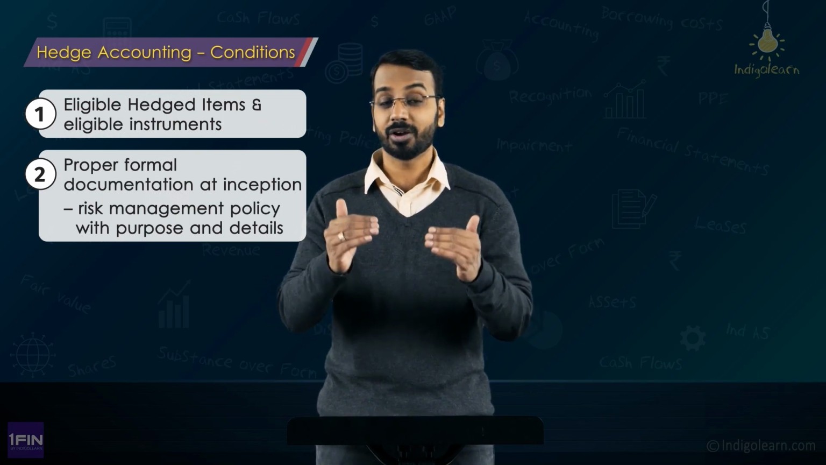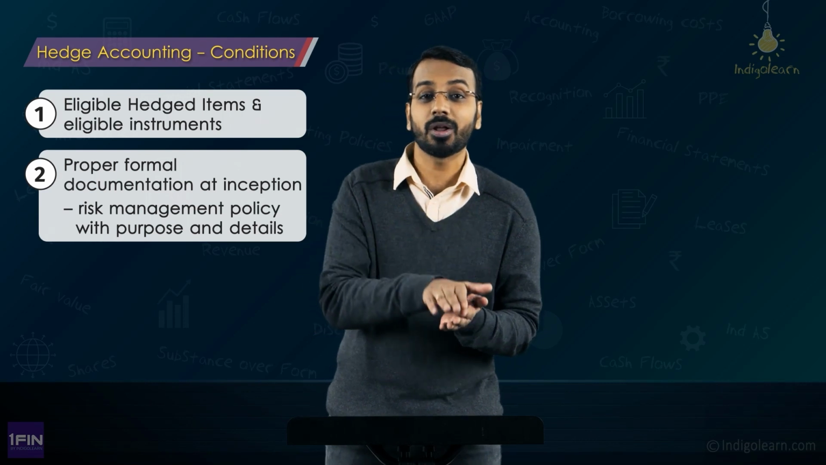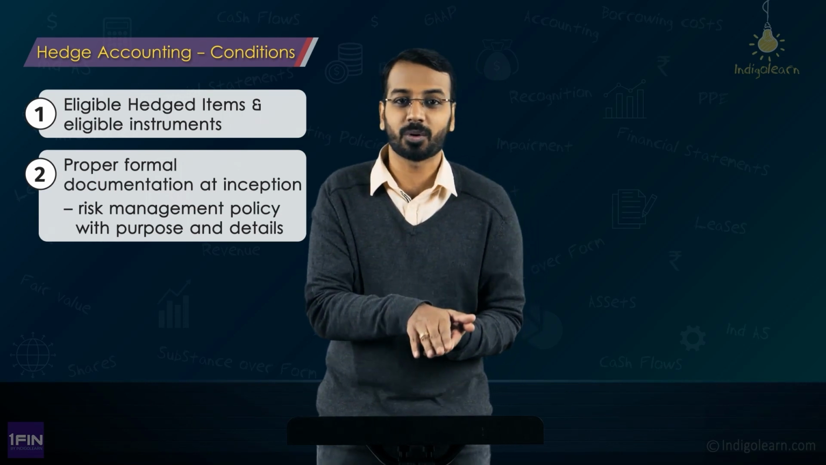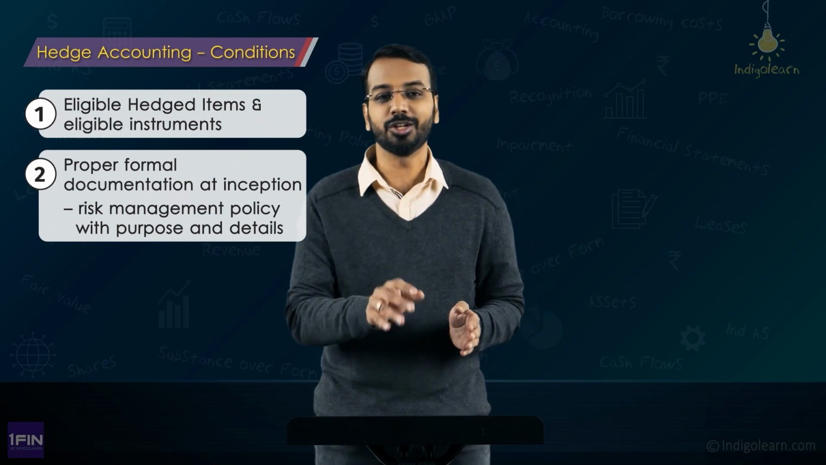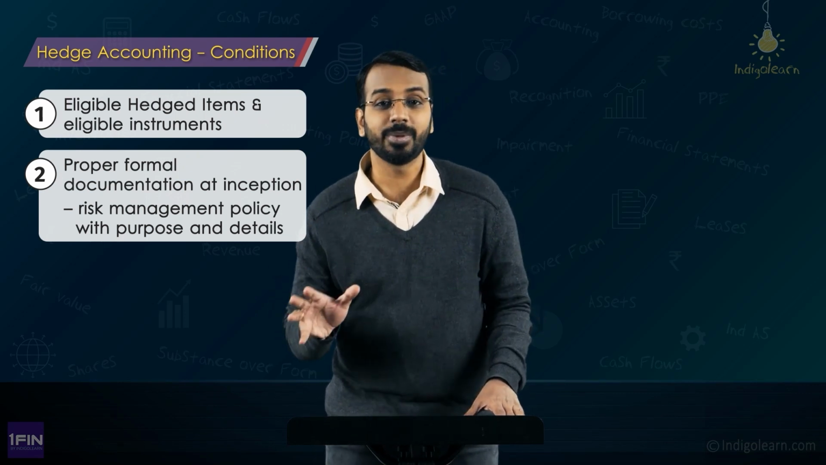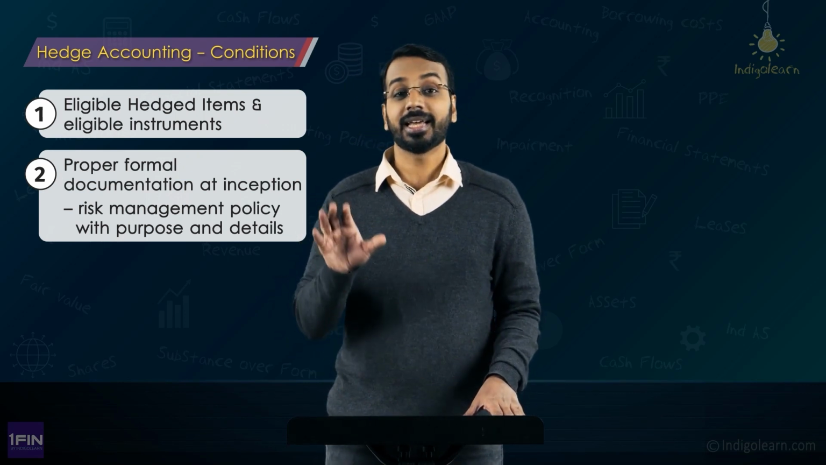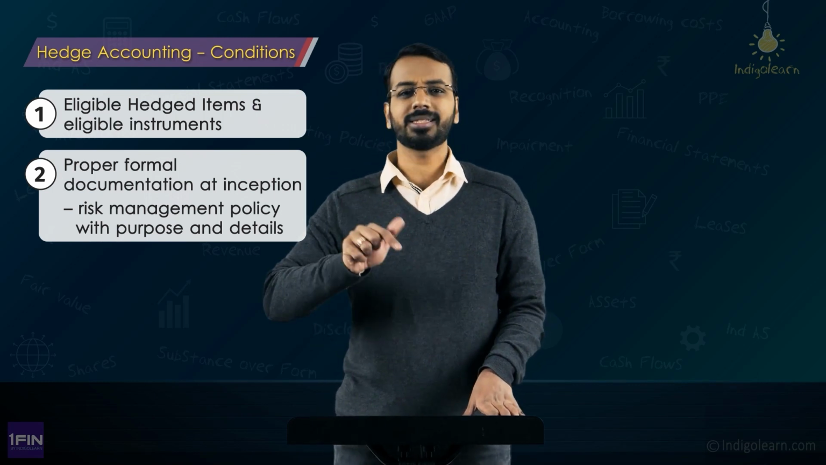That is not allowed. You have to check whether at the time of entering into the hedging instrument there is a documented risk management policy which says that, okay, this future transaction is being entered into to hedge the particular account receivable. Okay, so what you need to understand is that you cannot just randomly start applying hedge accounting. It has to be based on a proper documented hedging policy. Now, why is this condition given?